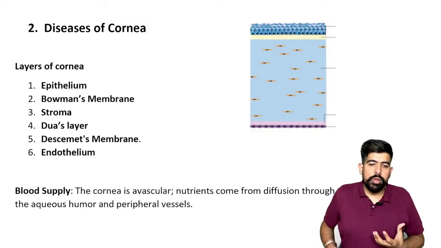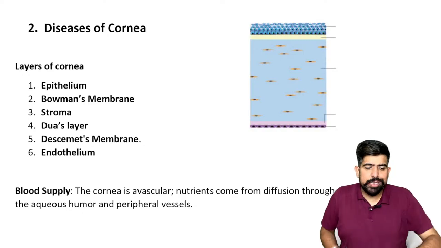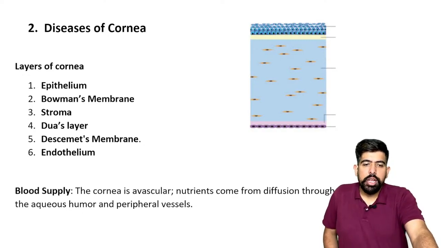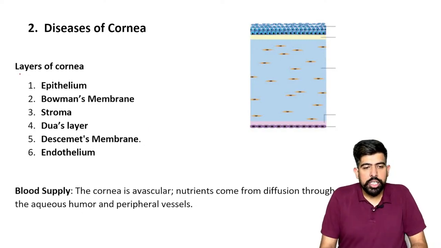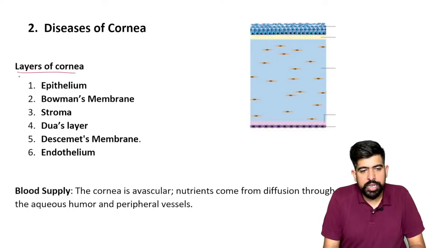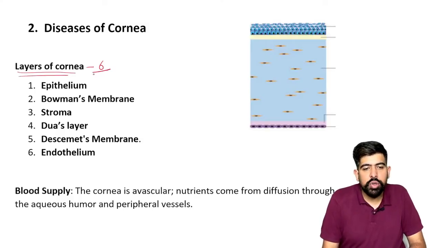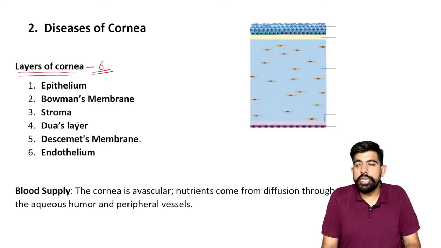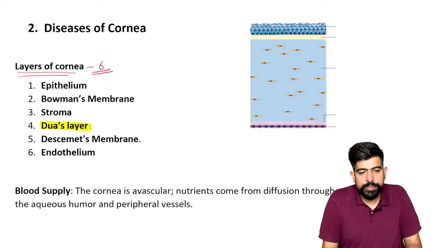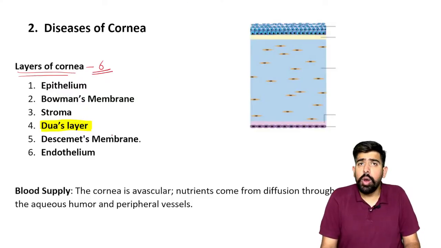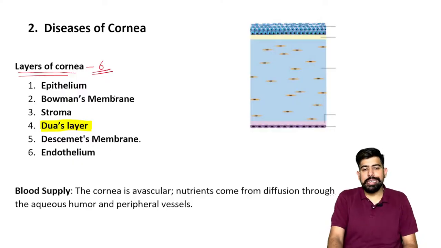Before going to the cornea diseases, we are going through the corneal layers. So in total how many layers do we have, guys? Earlier it was 5. Nowadays we have 6 corneal layers, and what is the new layer we have added? This is your Dua's layer.